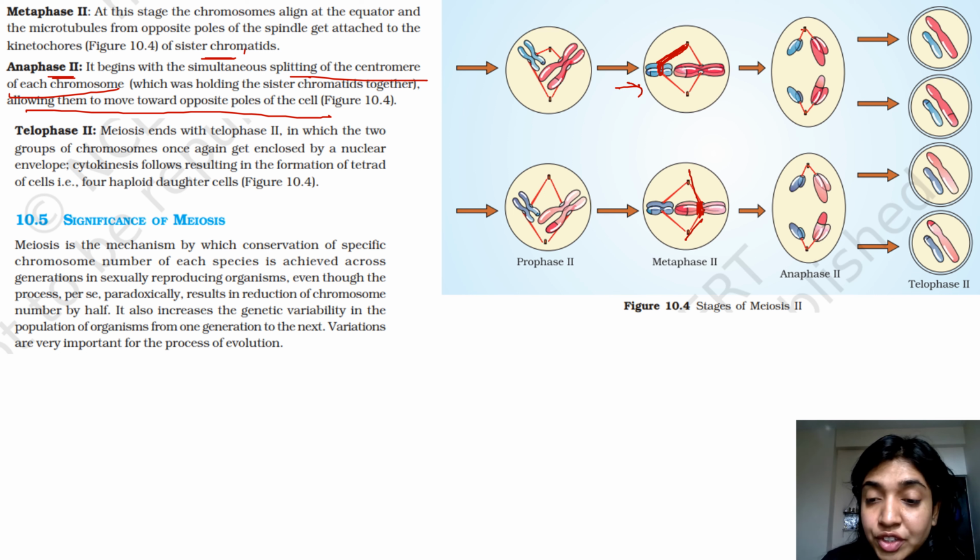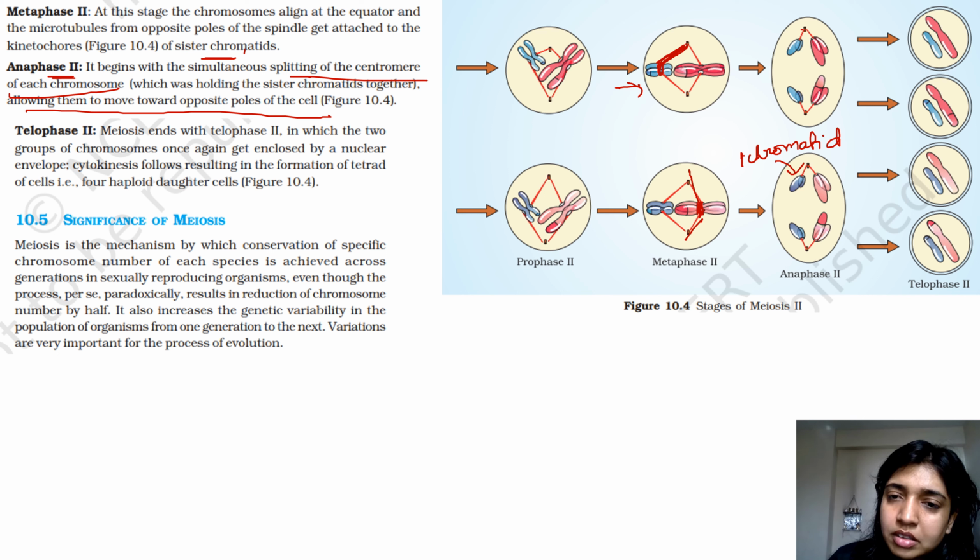So the chromatids will now get separated, right? And the separated sister chromatids will now be moving towards the opposite poles, right? So over here, as you can see, this is one chromatid, right?